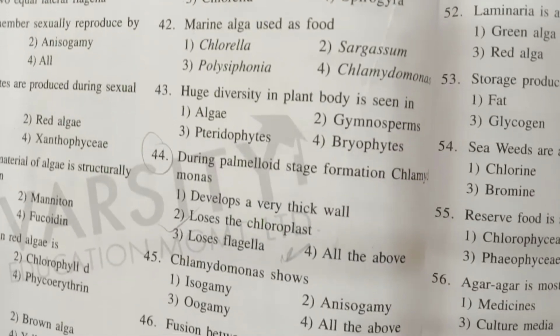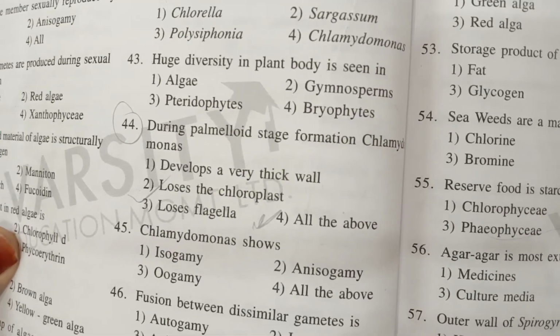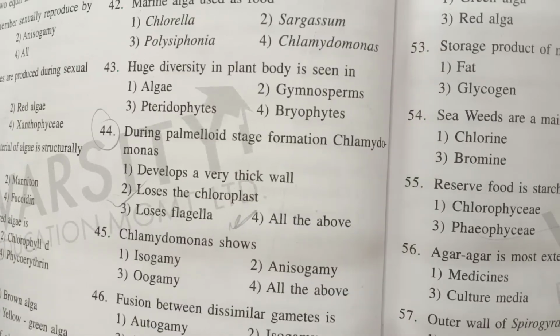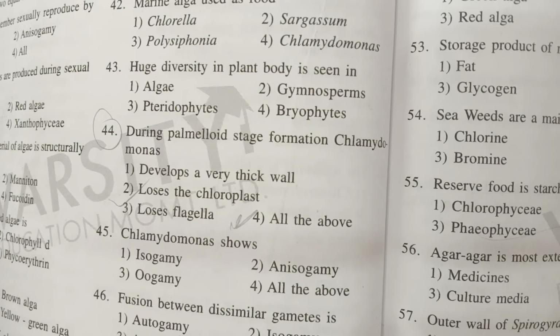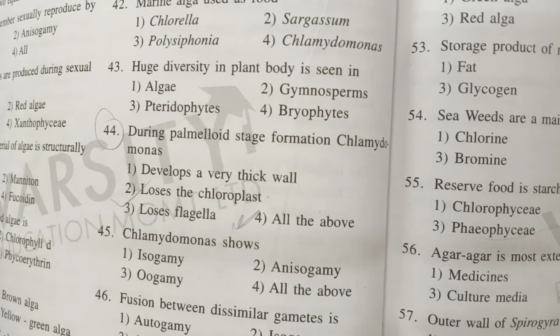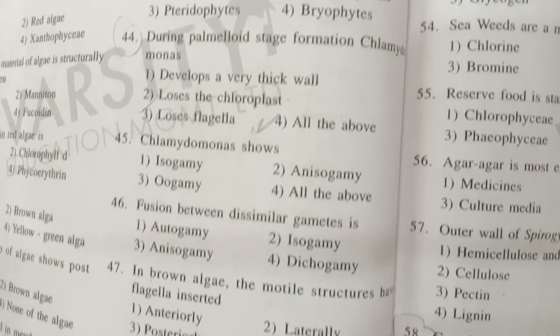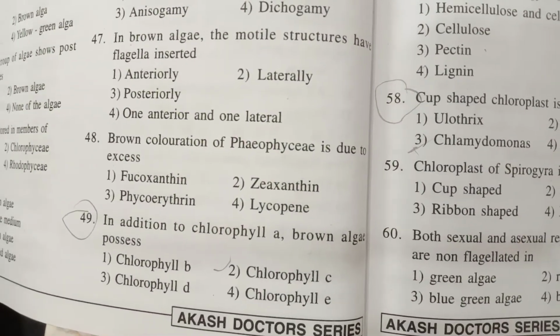Next 44th question, during palmelloid stage formation in Chlamydomonas, what happens? It loses its flagella. Palmelloid stage is one of the methods to survive under unfavorable conditions. So here the Chlamydomonas cell will lose flagella and is completely surrounded by mucilage and it tides over the unfavorable conditions.